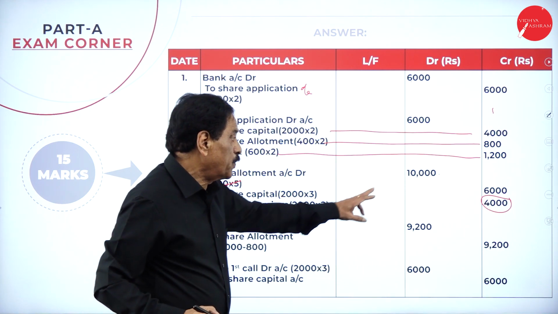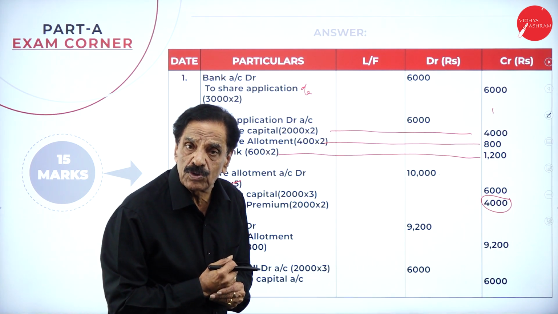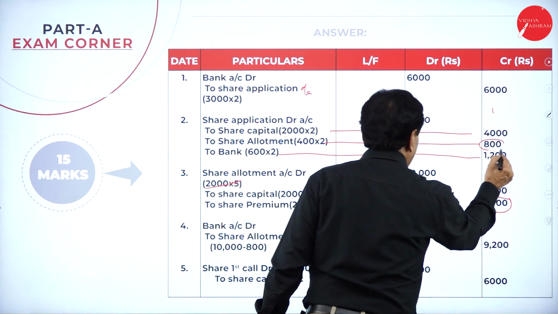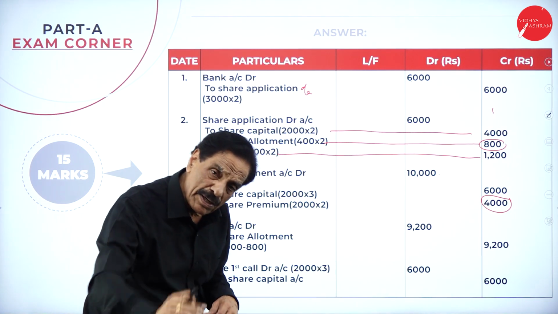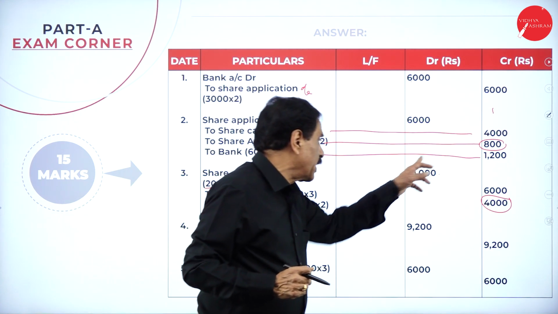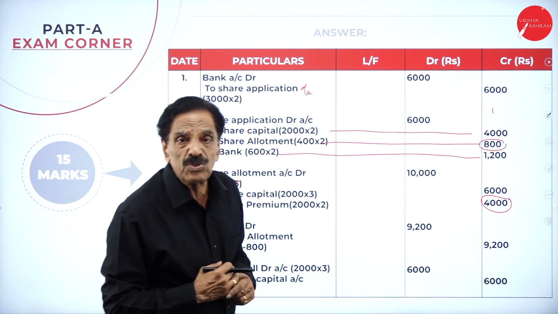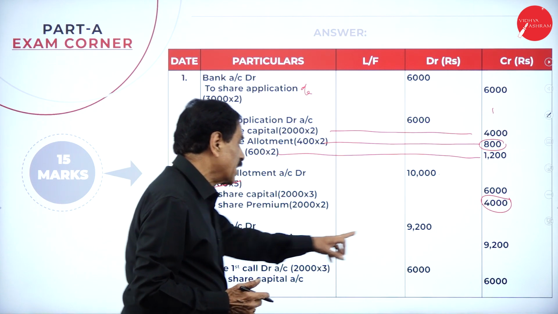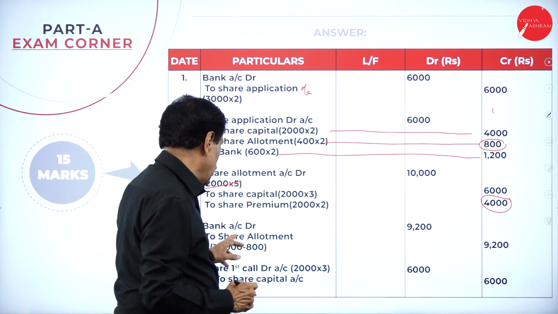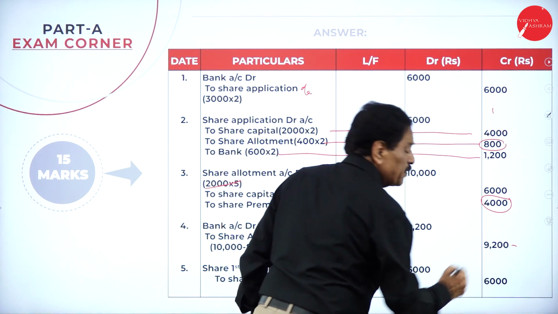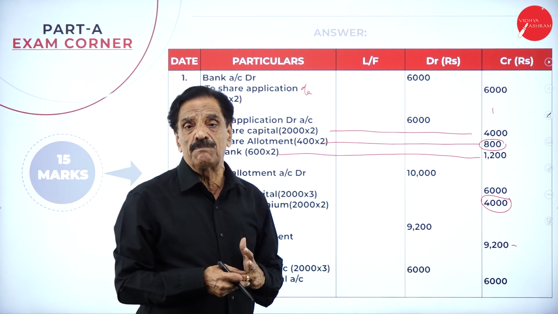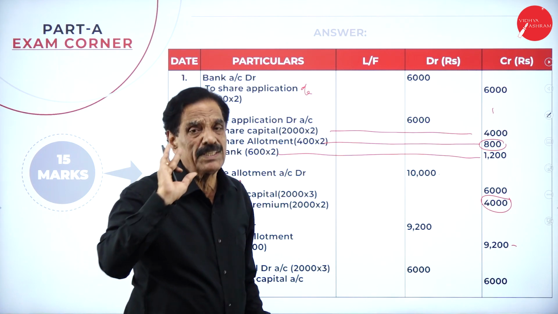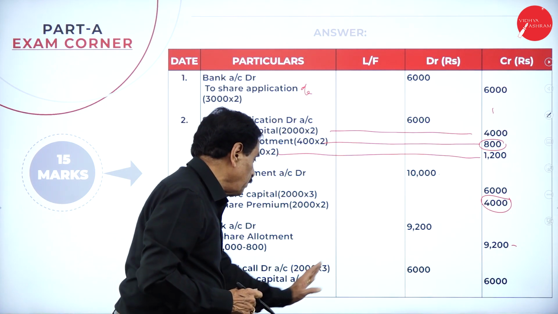Then, actually we have to receive how much? 10,000. How much already received? 800 for allotment. What is the money due? 10,000. How much received more in application? 800. What's the balance? 9,200. Entry, bank account debit 9,200 to share allotment account 9,200. So compensate. He pays more in application but less in allotment account. That's all.